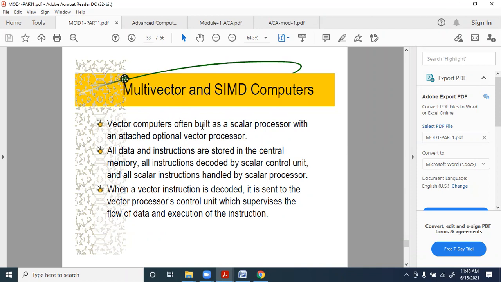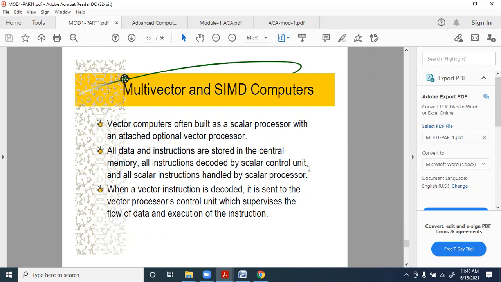The vector computers are often built as a scalable processor with an attached optional vector processor. So in addition to the normal scalar processor, you have a vector processor attached in the case of a vector computer. All data and instructions are stored in the central memory here, and all instructions are decoded by the